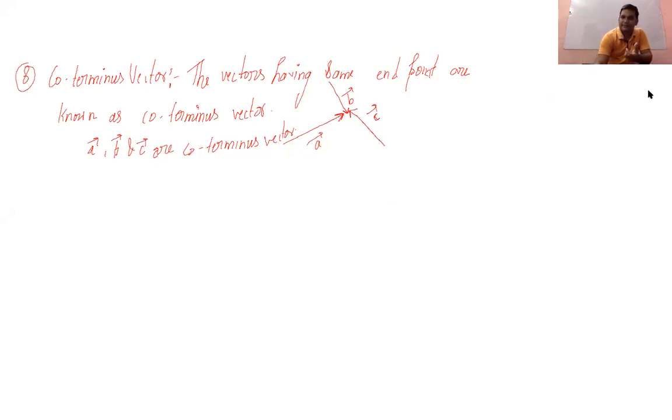Okay, coming to another vector, we have discussed these co- types. Now we can discuss the free vector and the fixed vector.